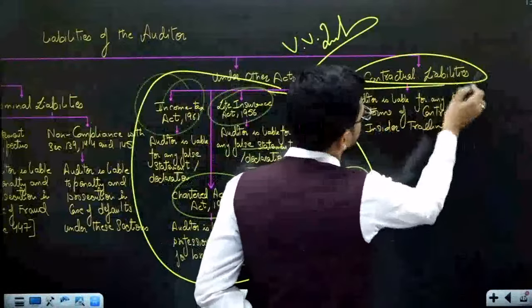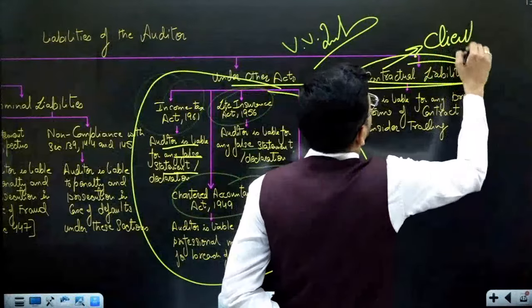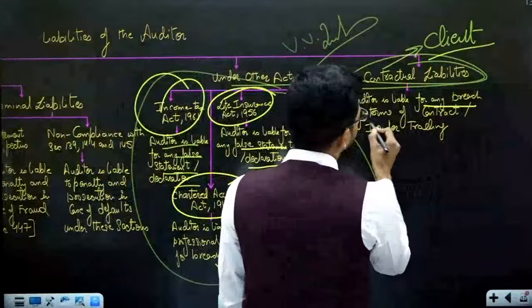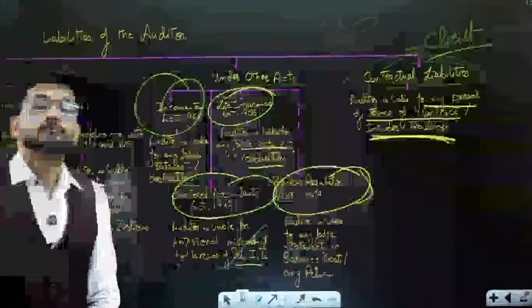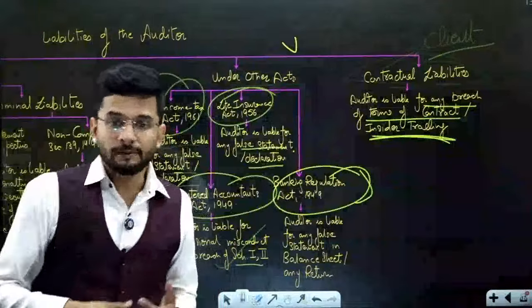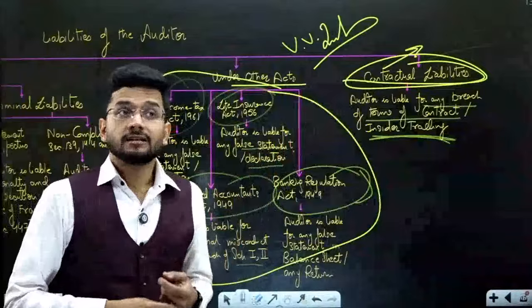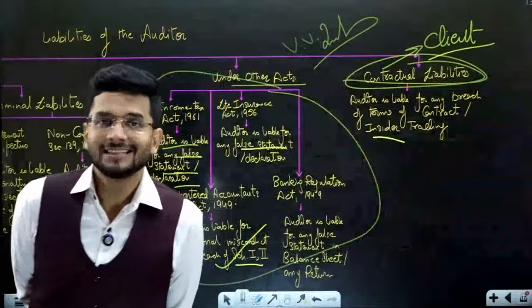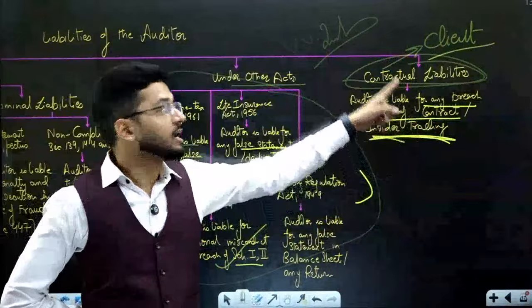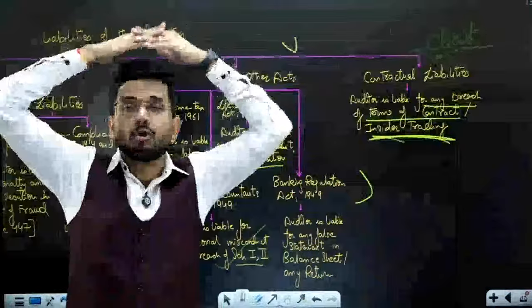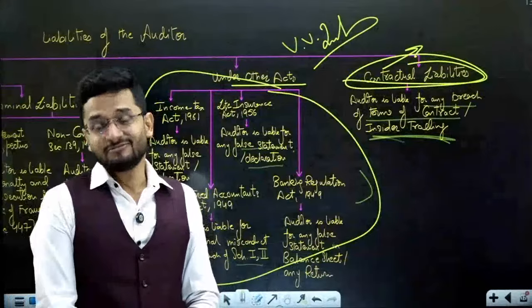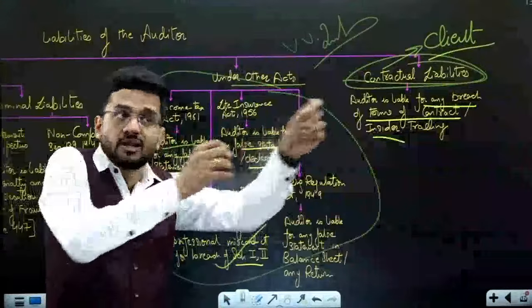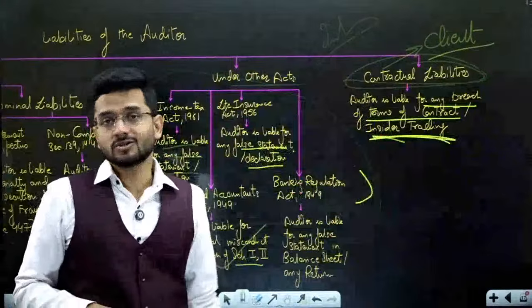And last but not the least, contractual liability, which the client, or the auditee, can impose on the auditor. The auditor is liable for any breach of terms of contract or insider trading. The auditor has a lot of information about the company. If he leaks it, then share prices of the company can fall or rise. So if the auditor is found guilty of insider trading, then the company can sue the auditor. Contractual liability means the company has a contract with the auditor to audit. The company can sue the auditor if he is found guilty of insider trading, which means secret information of the company is given to competitors or given out in the market. Then contractual liability is also there.